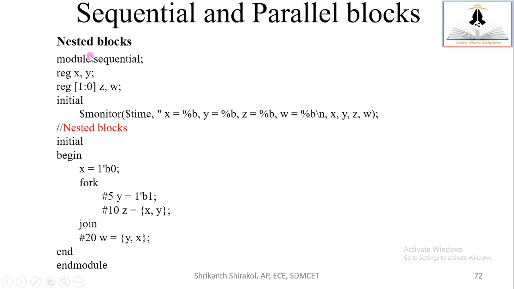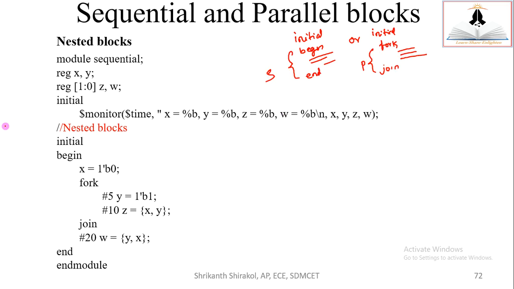The next is nested blocks. The sequential blocks and parallel blocks have certain extensions. Let us explore those extensions now. We understood that initial blocks may start with begin and end, with statements in between, or you can have initial or always statements with fork and join with the following statements in between. So this is parallel execution and this is sequential execution. This is what we observe.